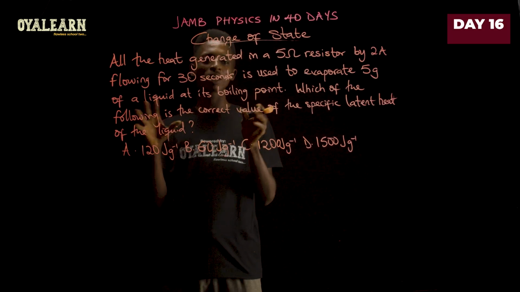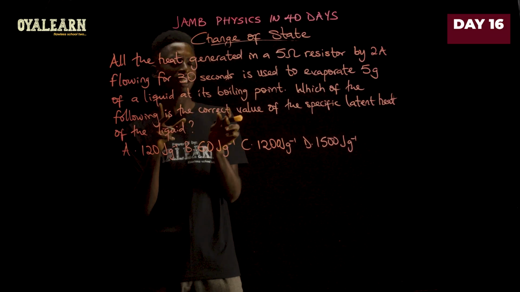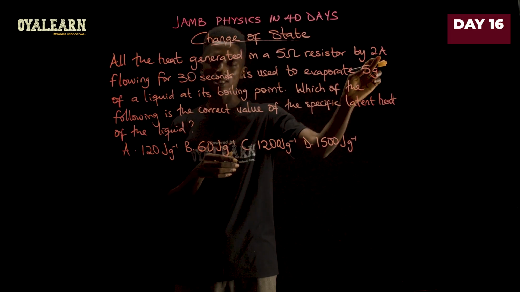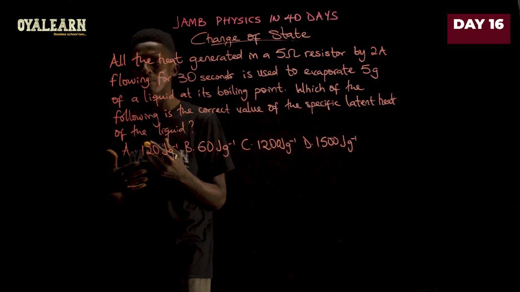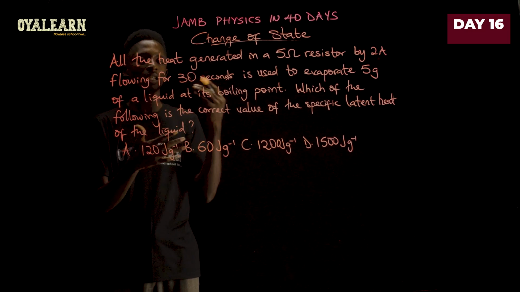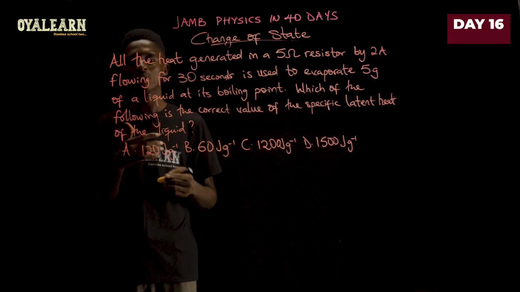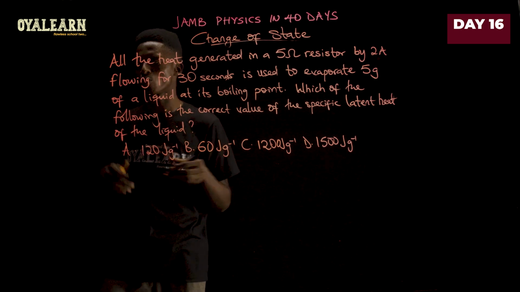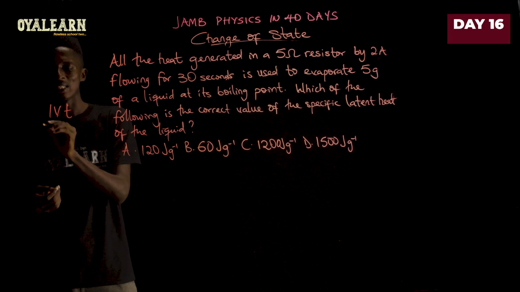Now, when you take a look at this question, you see that we are using the electrical method here, and we are given resistance and current. At the beginning of the video, when I was talking about the electrical method of finding the energy that is passed into a liquid or a solid to either melt the solid or vaporize the liquid, I did mention that you could have your electrical power as IV, then multiply by T to make it energy.